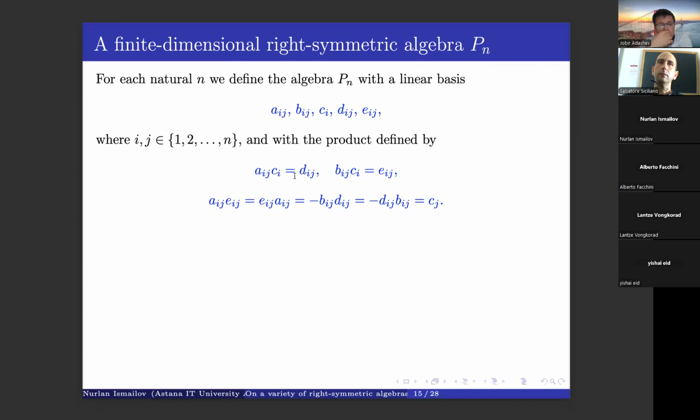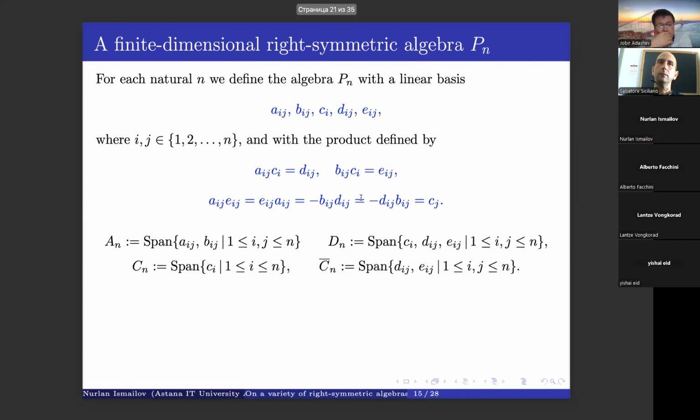Here a_ij, c_i, d_i, and so on. And here we define the following subspaces. A_n is a subspace spanned by vectors a_ij and b_ij, and D_n is spanned by c_i, b_ij, and so on.